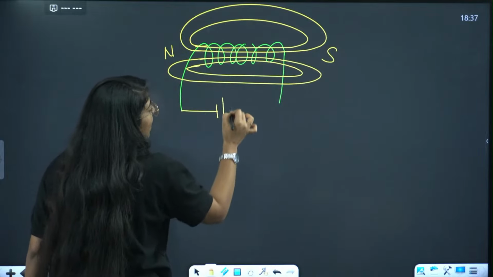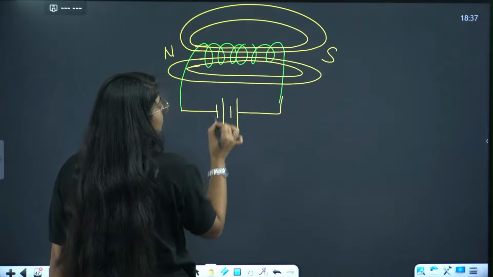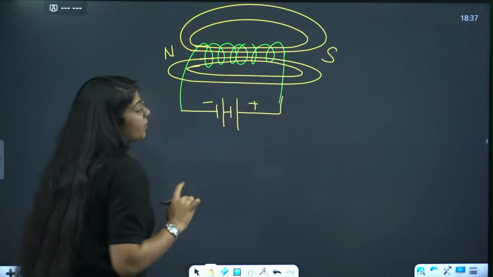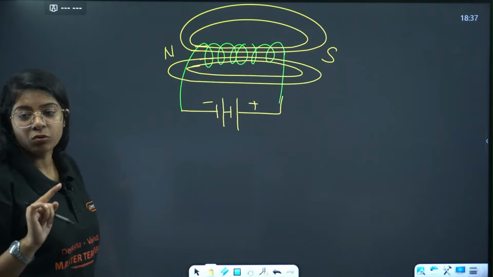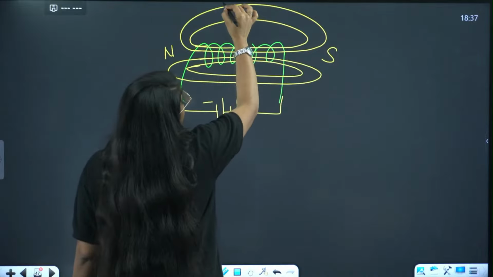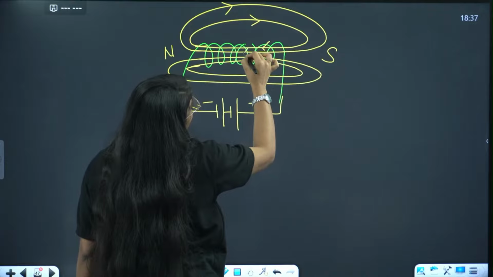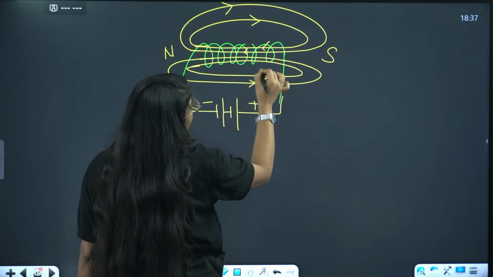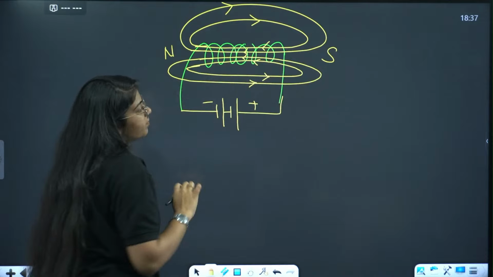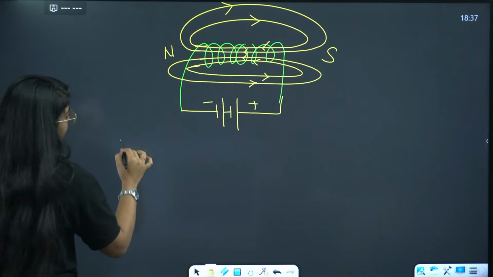The negative part of the battery is north, the positive is south. Negative north, positive south. ठीक है, so outside north to south, inside south to north. Understood?